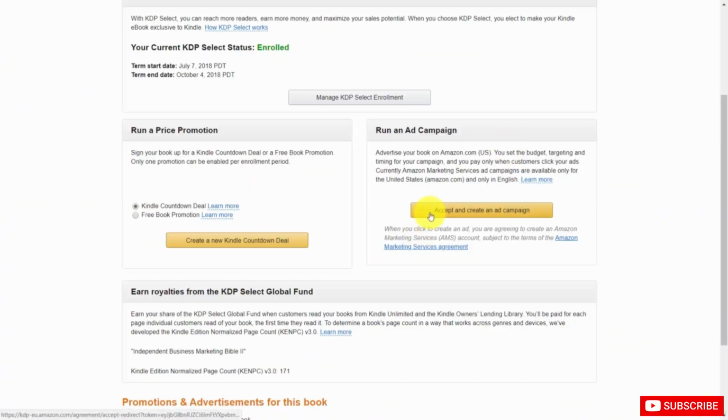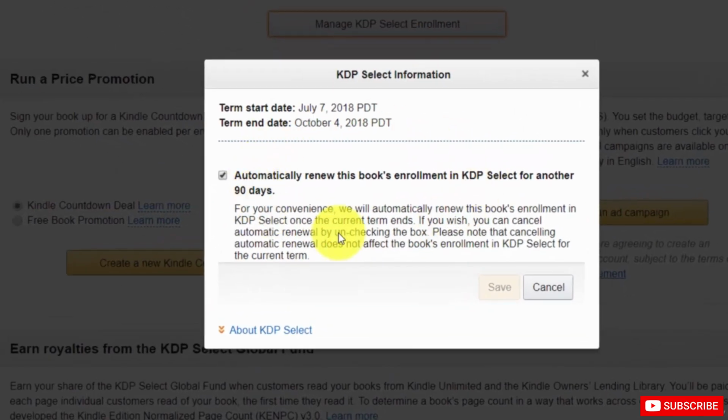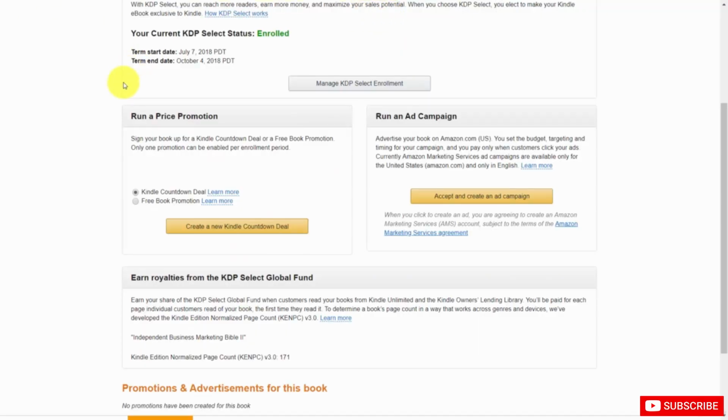Now, once your book is published, you will have available to you two panels, your price promotion panel and your ad campaign panel. And you'll have this button where you can manage your KDP Select program. And this is where you can automatically renew your book in the program on an ongoing basis. And of course, if you don't want to be part of the program, all you'll need to do is untick this. When the program ends, once you've saved, you will then need to manually renew if you want to remain part of the program. And you'll have these options available to you for all of the books you have published inside of your Kindle bookshelf.